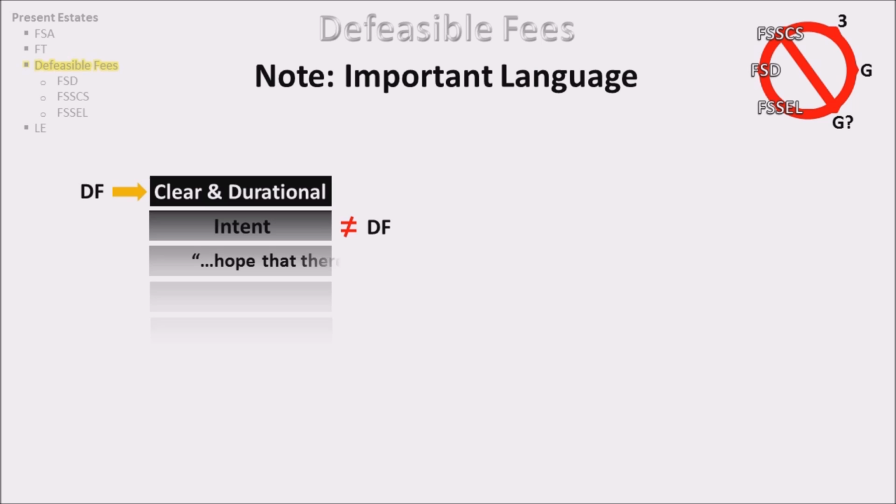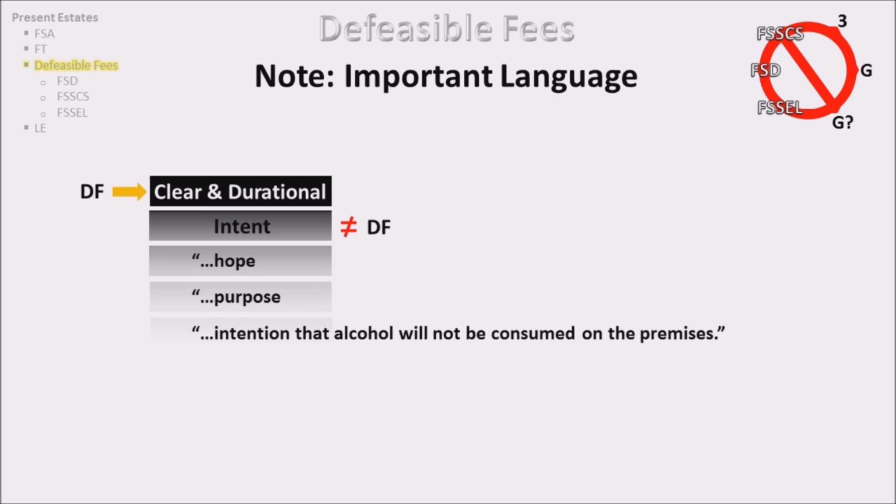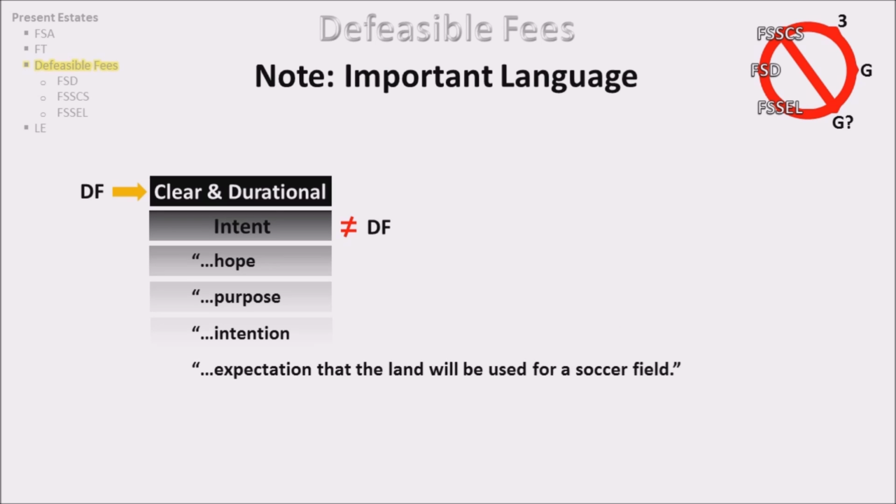"To A with the hope that there will always be a garden." "To A for the purpose of building a racetrack." "To A with the intention that alcohol will not be consumed on the premises." "To A with the expectation that the land will be used for a soccer field."